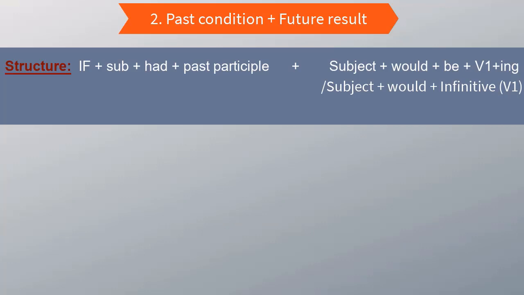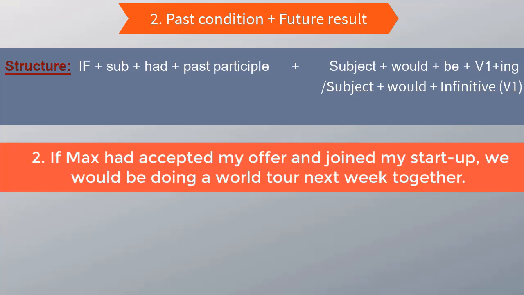Let's look at the next example. If Max had accepted my offer and joined my startup, we would be doing a world tour next week together. The if clause is in the past and the result in the future. Now, is it what's happening?